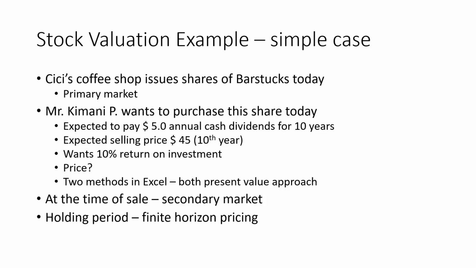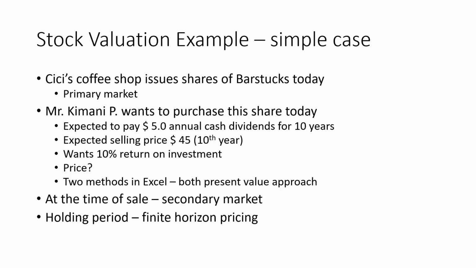And when he makes that sale, it does not necessarily get purchased by CC's Coffee Shop. So it no longer remains a primary market transaction. It becomes a secondary market transaction because it's sold to a third party. So that is the meaning of a secondary market transaction. It is a trade of equity between counterparty 1 and counterparty 2 once the shares have already been issued.